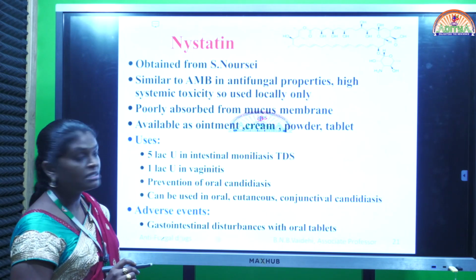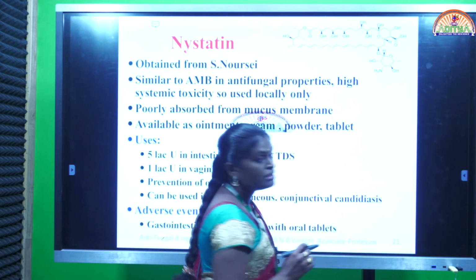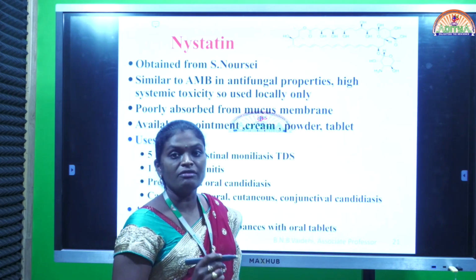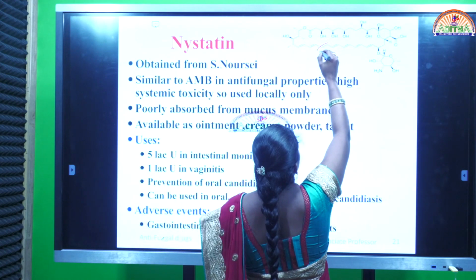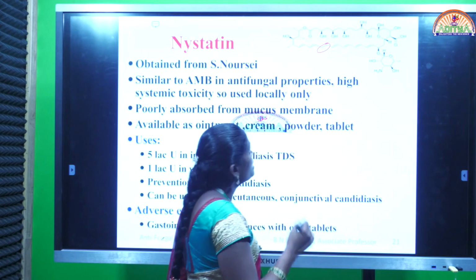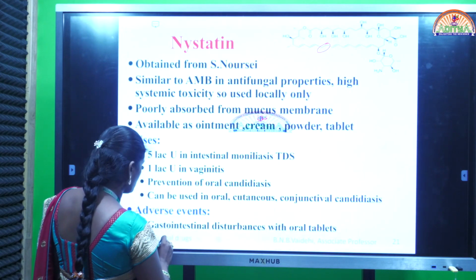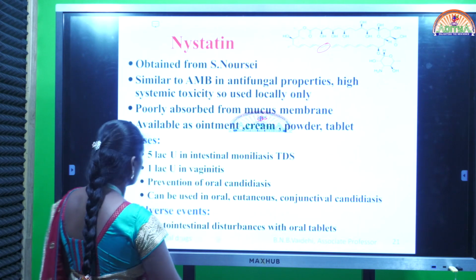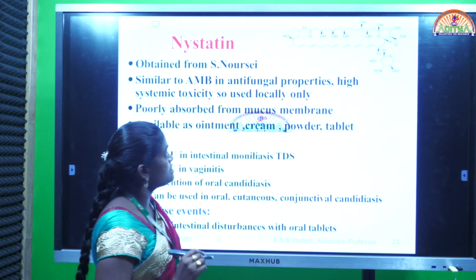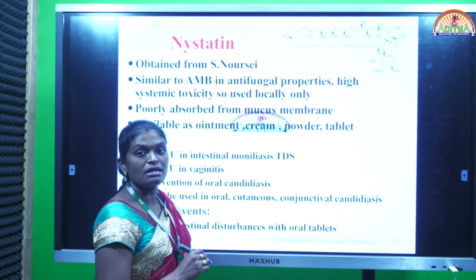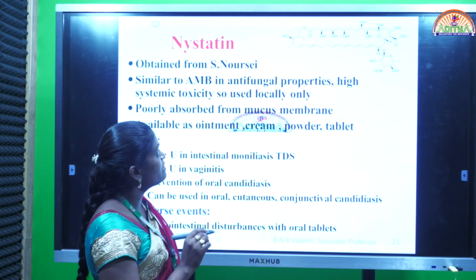Next category of this drug is nystatin. This is the structure of nystatin. If you see the difference in nystatin with amphotericin B, in amphotericin B one more double bond is there, but in nystatin the double bond is not there. See, this is the exact structure. So totally 6 double bonds are there in nystatin. In amphotericin, 7 double bonds are there. That is the difference. Remaining everything is same.